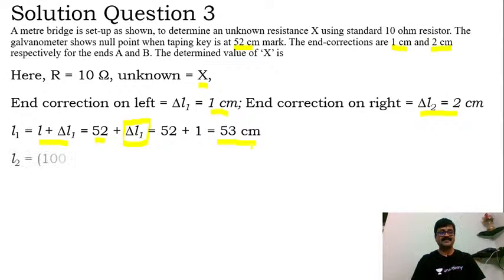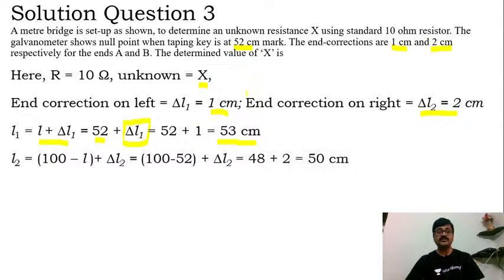Next, L2. In order to calculate L2, if the length from end A is L, then from end B will it not be 100 minus L, because the length of a meter bridge is 100 centimeter. So I am considering 100 minus L as the balancing length from point B. Then to that I'll be adding delta L2.